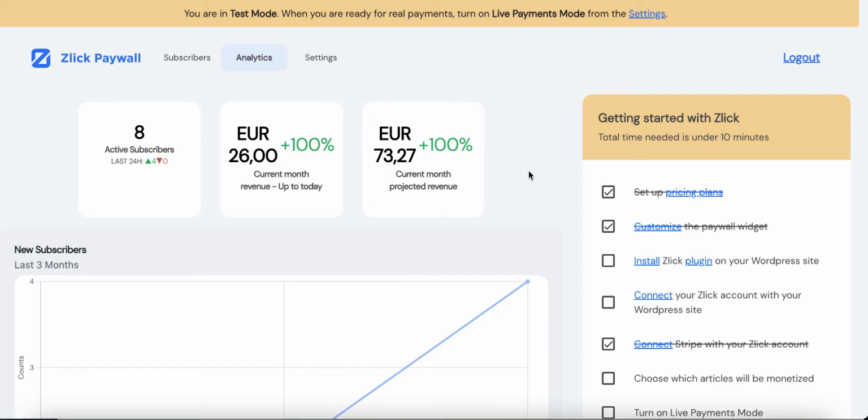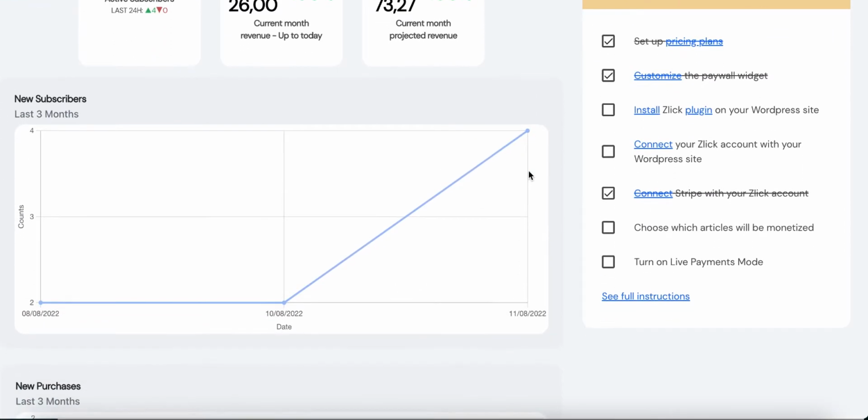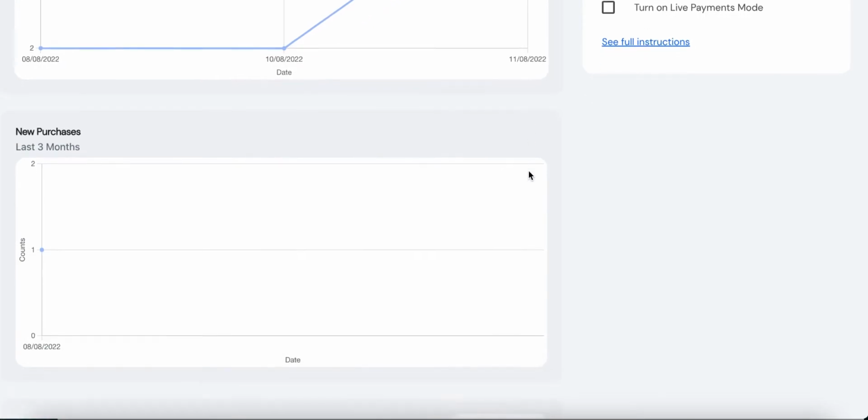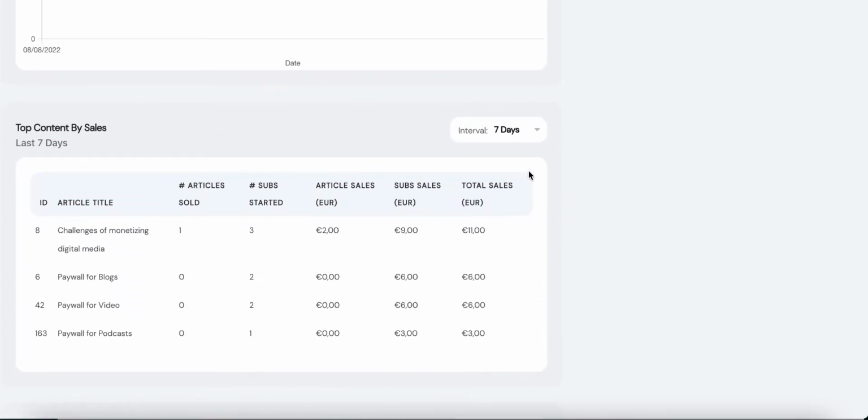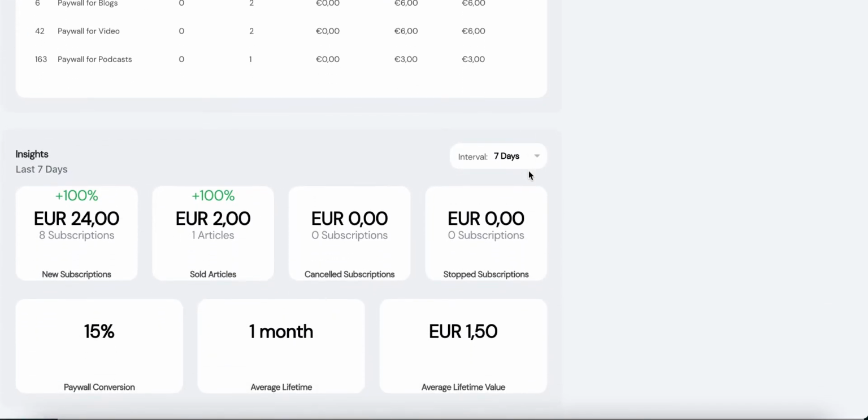All analytics in one place. You can see new subscribers, new purchases, top content by sales. So you can see which content sells the best and create more. Also insights from the past weeks, so you won't miss any important number.